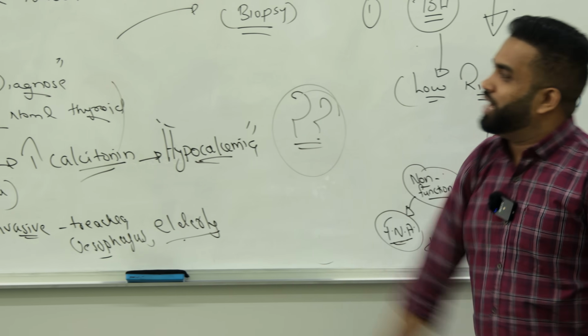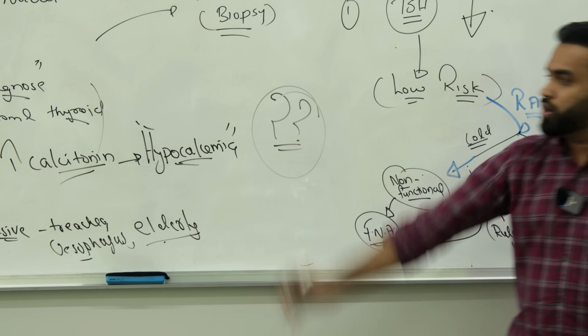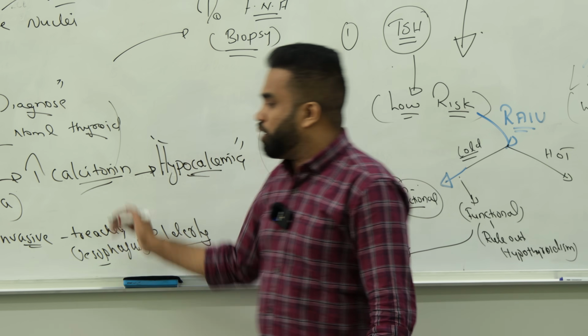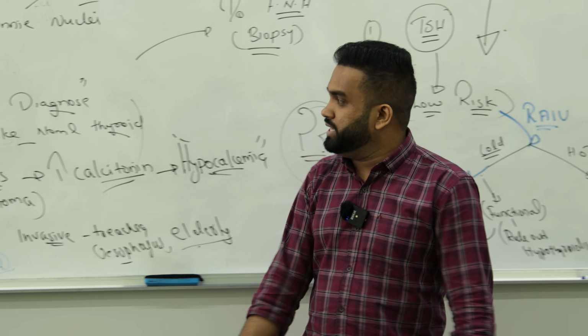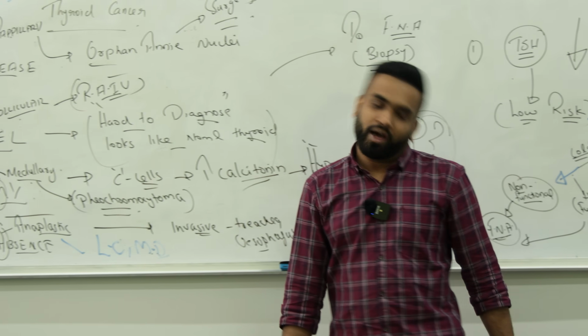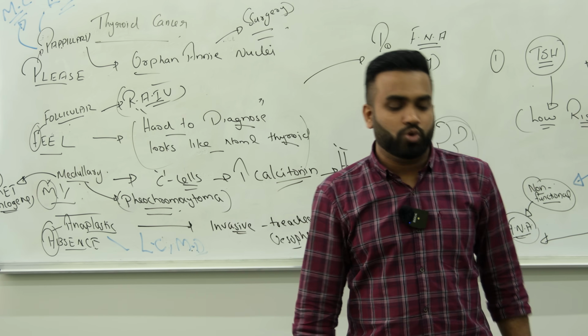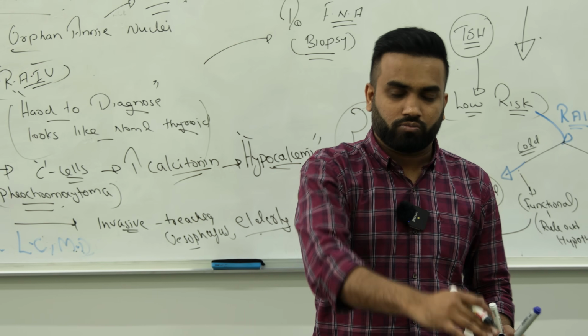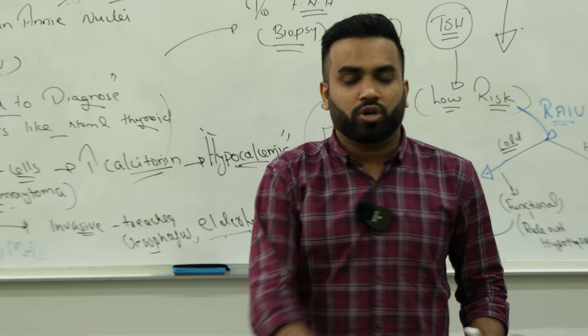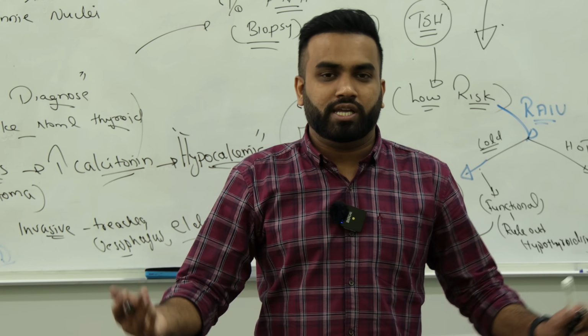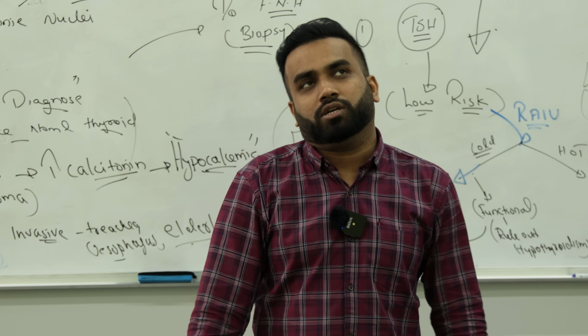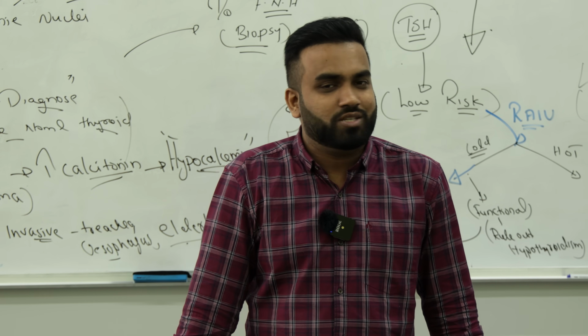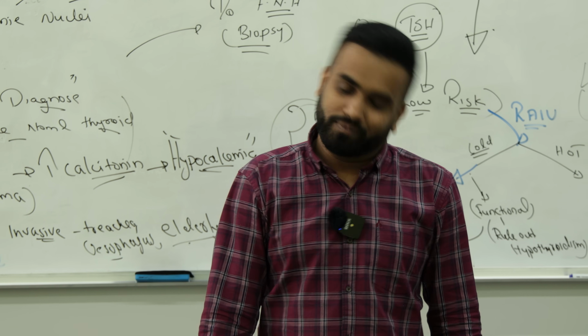So these are the main thyroid cancers. Remember the most important points here, right? These are the commonly asked questions in the exam: papillary, follicular, medullary, and anaplastic. So I hope you understood how to approach a nodule, how to tell if it's a cancer or a normal thing, and how you classify thyroid cancer. Do surgery if the thyroid cancer is big. Anaplastic, the chance is very rare that the patient will come back. Thank you.